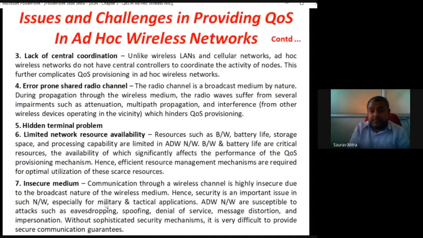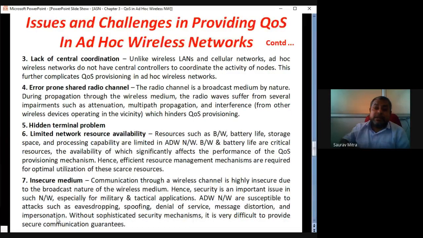Last thing, insecure medium. This was also explained initially, that the channel over which the data communication is taking place is highly insecure due to the broadcast nature of the wireless medium. Hence, security is an important issue in case of such networks, especially for military applications. For military application, you cannot allow breach of security. Ad hoc wireless networks are susceptible to attacks such as eavesdropping, spoofing, denial of services, message distortion, and impersonation. So somebody else might behave as one of the nodes in the network, and he can steal all the information from the network.